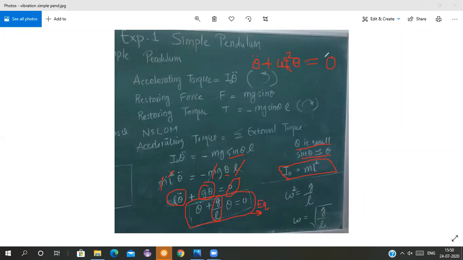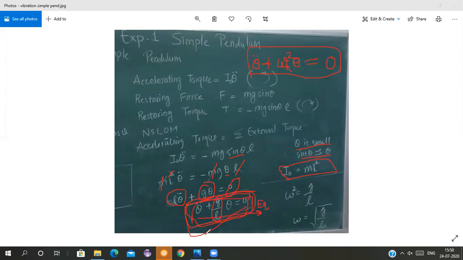All of you compare this equation with the equation we have got downwards here. Compare these two equations and tell me what will be omega n square here, students.